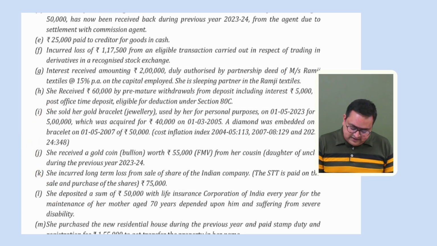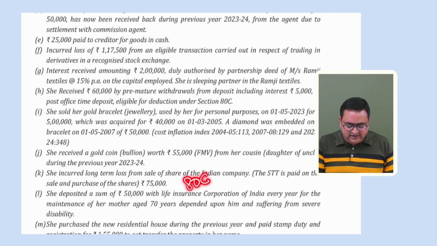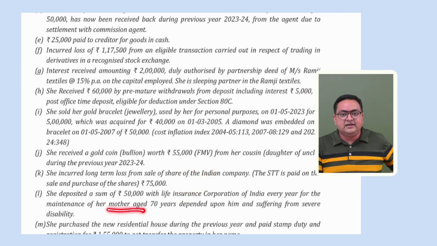Then the next point says she deposited a sum of 50,000 with Life Insurance Corporation of India every year for the maintenance of her mother, age 70 years, dependent upon her. Life insurance. So whenever this life insurance term comes into the picture, our mind goes to 80C. So would 80C be available? The answer is no, because she has deposited for her mother. 80C is not available for parents.